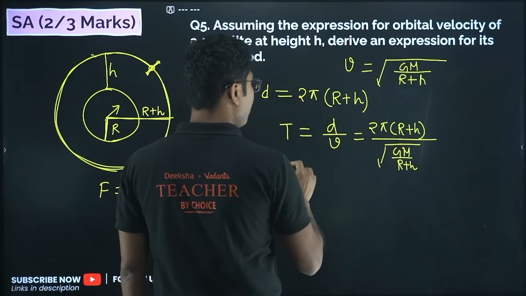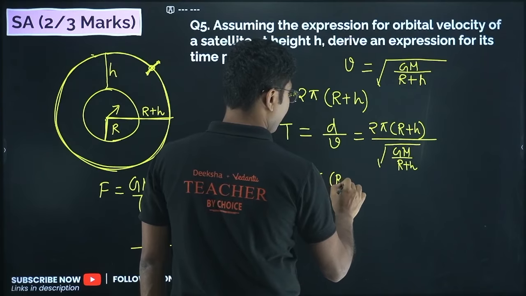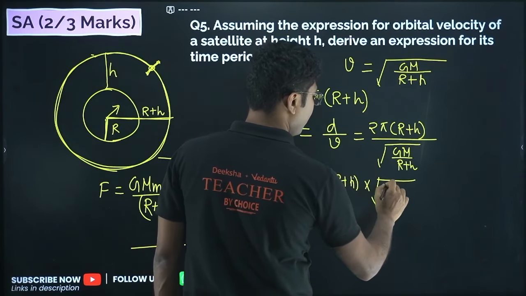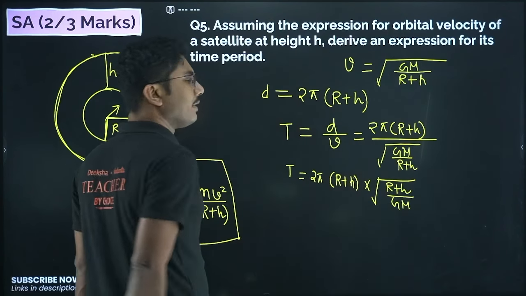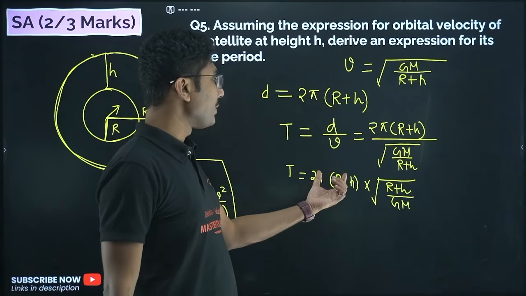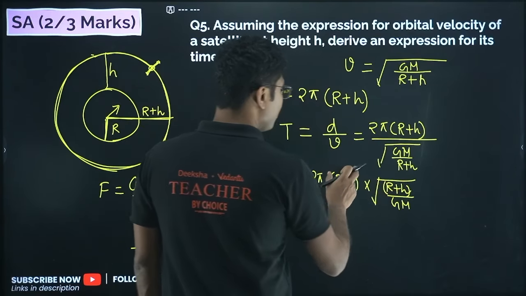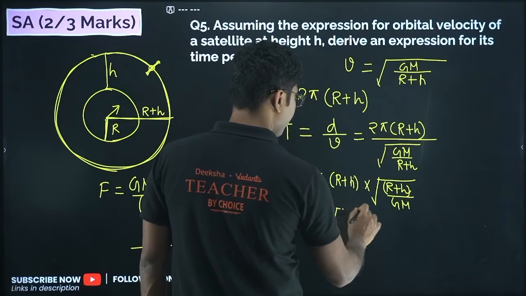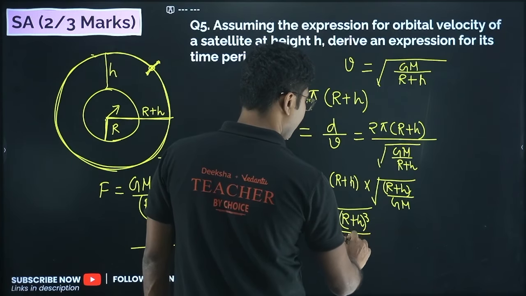Now you just have to simplify this. So 2 pi (r plus h) into square root of (r plus h) by GM, since it gets inverted. Now if you take this r plus h inside the square root, it will become (r plus h) whole square. But there is already one r plus h present over here, so whole square into 1 more: 2 pi square root of (r plus h) whole cube divided by GM.